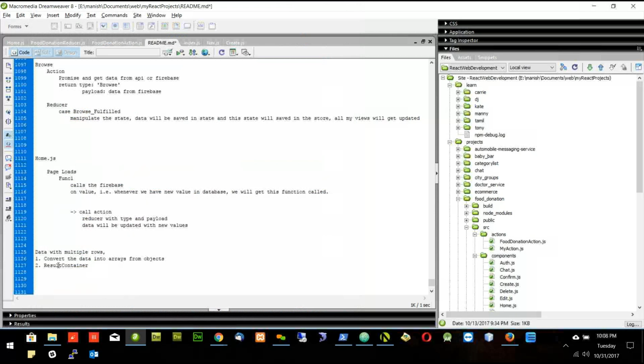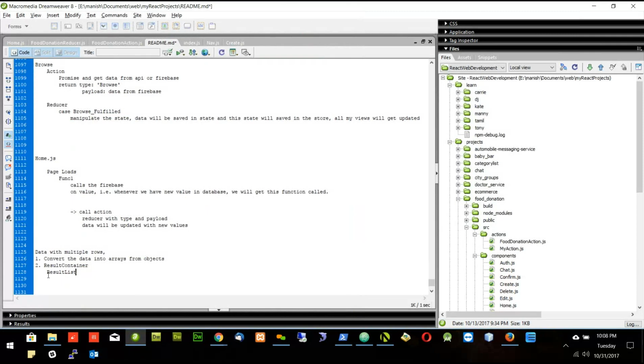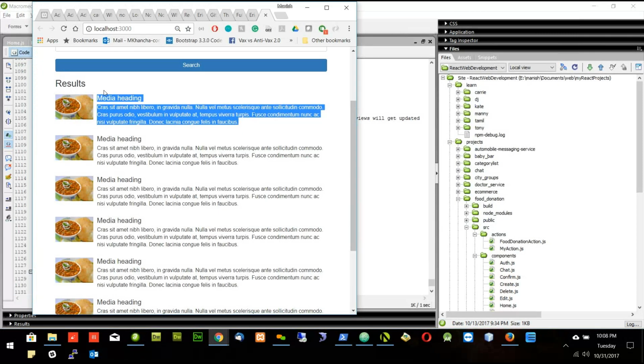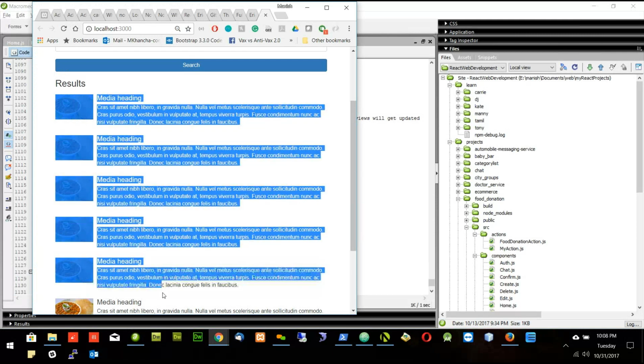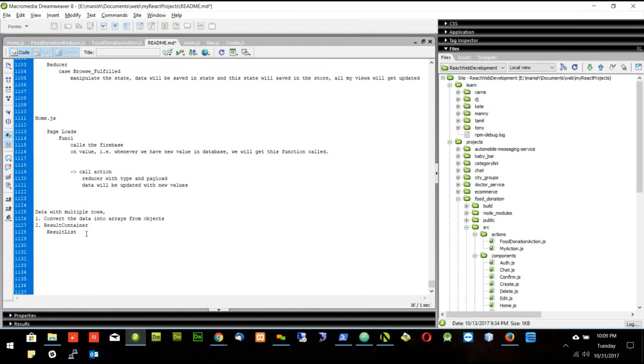This whole set of rows will be inside the result container. And inside the result container, we should have result list. Each row will be called a list that will go into the result list. But this whole set of values will go into the result container. What is the next step? I am writing the step and then we will work on each step.